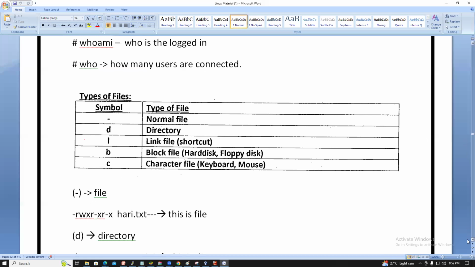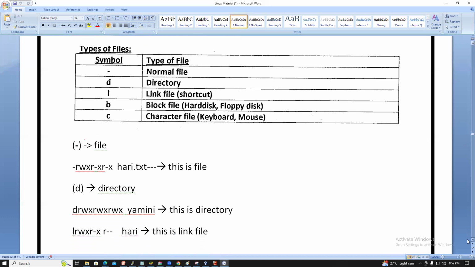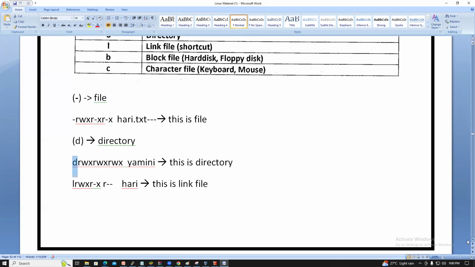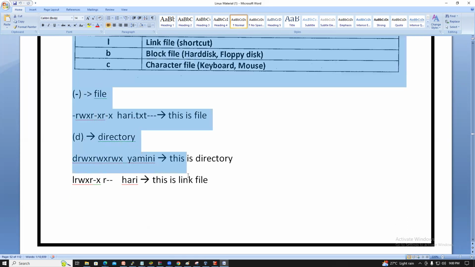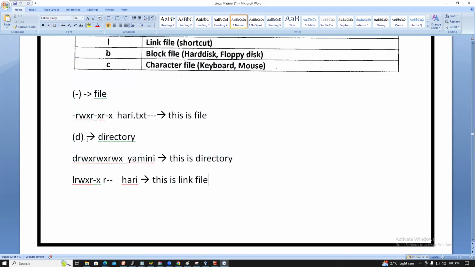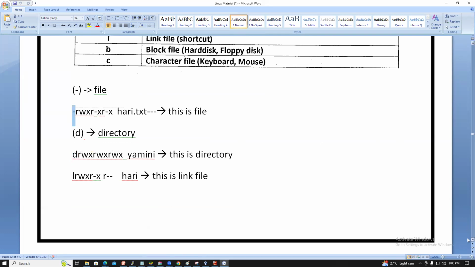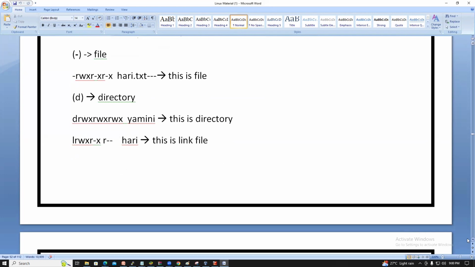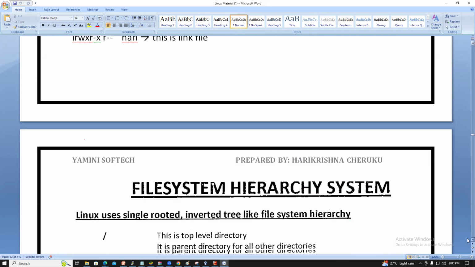So how can you figure it out, guys? In the ll output, if the first letter is hyphen, it is a file. If the first letter is d, it is a directory. If the first letter is l, it is a link file. Now you understood how to figure out a file or a directory by using the ll command.